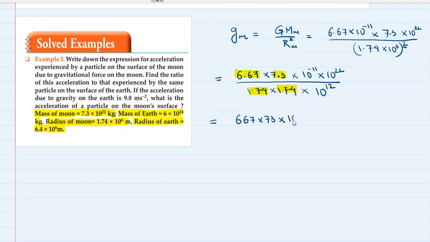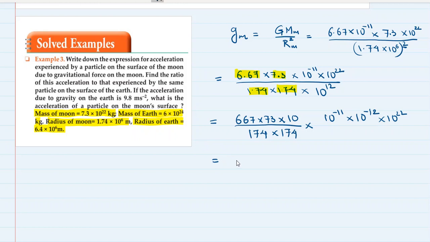I have 1 zero left, so I will write 10 over here. And in the denominator, there is no question. It will be 174 multiplied by 174 multiplied by 10 raised to minus 11 multiplied by 10 raised to minus 12. This 10 raised to 12 goes into the numerator and becomes minus 12, multiplied by 10 raised to 22.